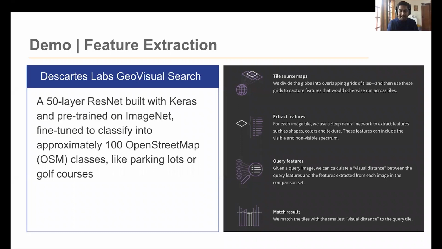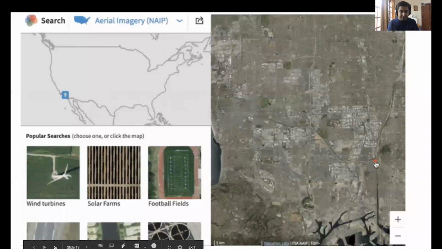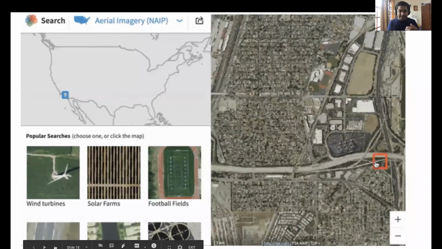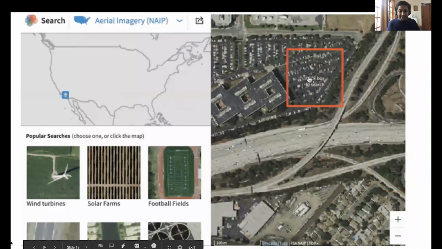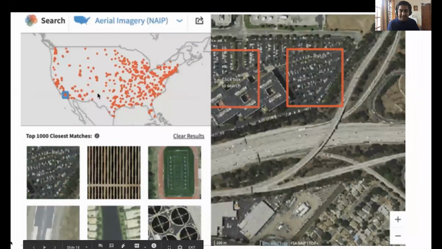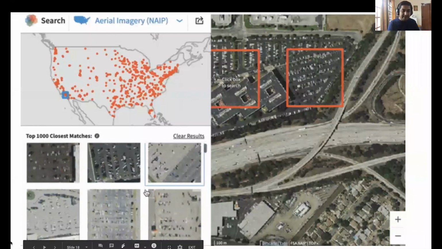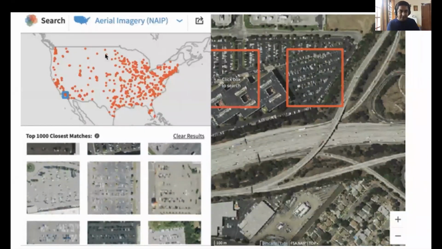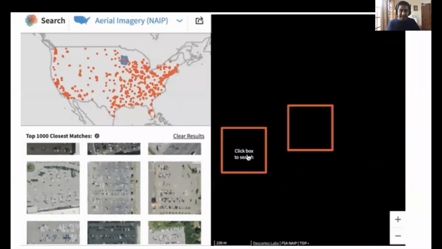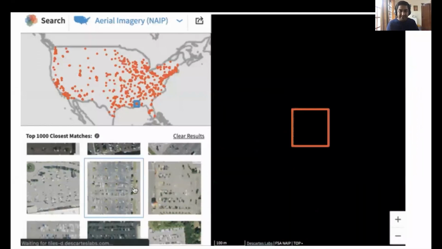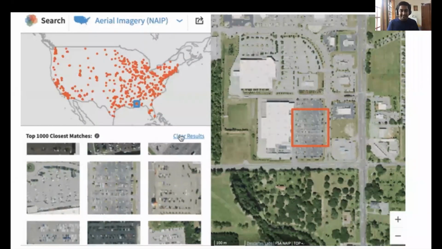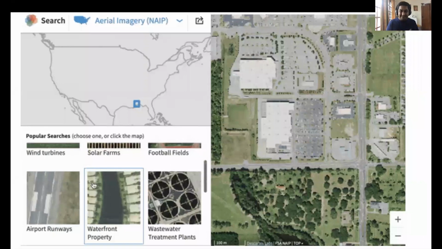So can we go to the next slide? You'll see the demo. So what this is showing is you're zooming in and clicking here on this parking lot. And on the left side, you'll see all the similar parking lot images it found in the database. And on top, you'll see the map where these are the locations where the parking lots were found. So really cool, you can do visual search. And you can spend hours playing with this.